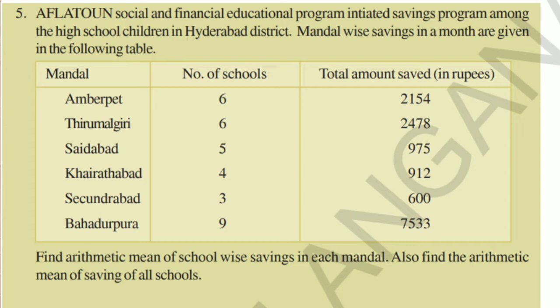Bahadurpura, 9 schools, 7533 rupees saved. Find the arithmetic mean of school-wise savings in each mandal. Also find the arithmetic mean of savings of all schools. So we have to find the mean individually for each mandal, as well as the mean savings for all the schools. Let us see how we solve that.